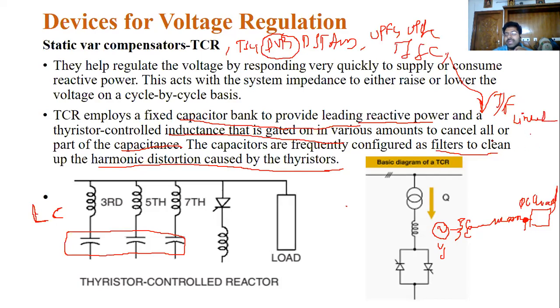For higher voltage levels, for a three-phase system, we use three linear transformers, one for each phase. For lower voltage levels, on the distribution side, where you are connecting these TSCs, a single transformer is sufficient.